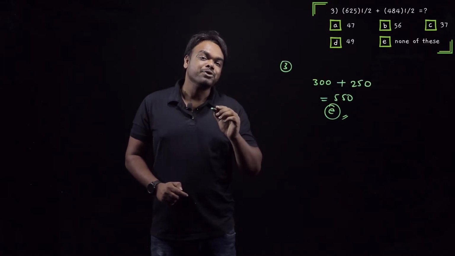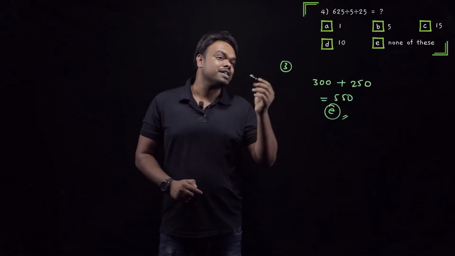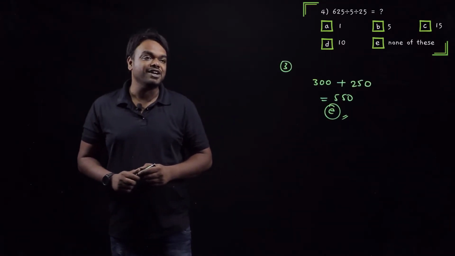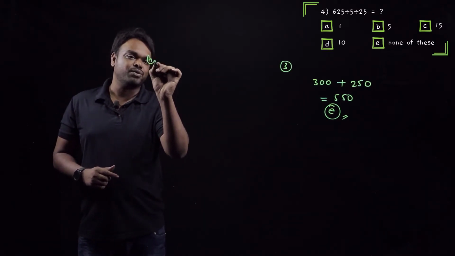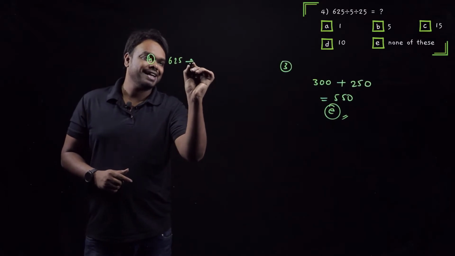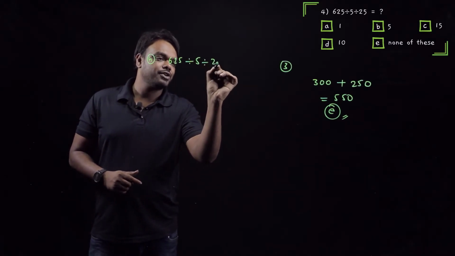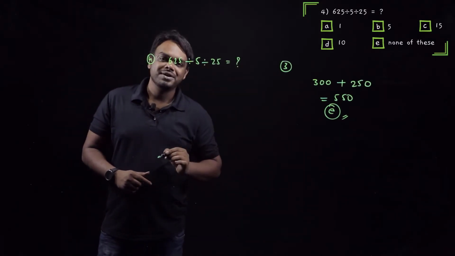So let us go to our question number 4. What does our question number 4 say? 625 divided by 5 divided by 25, right? So question number 4 says 625 divided by 5 divided by 25 equal to question mark.